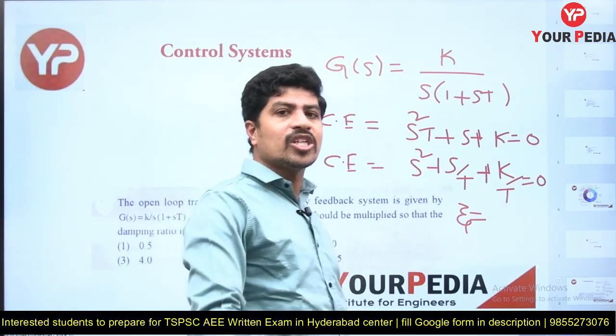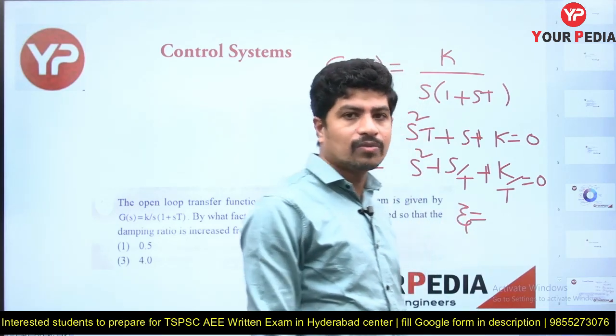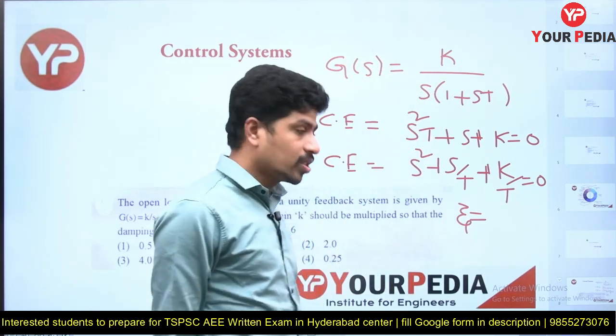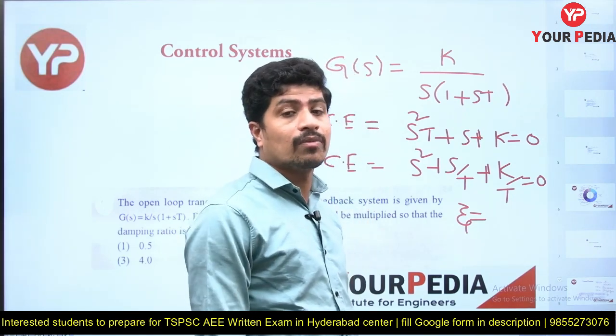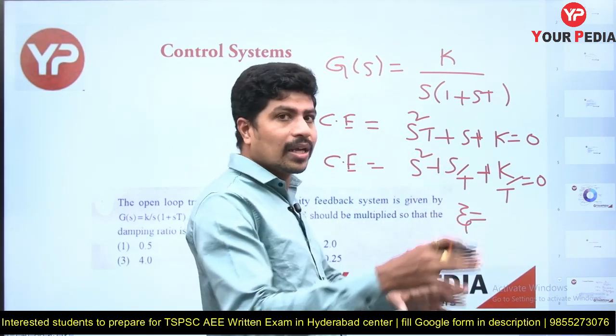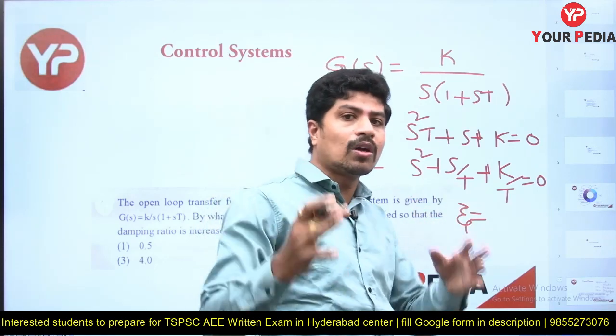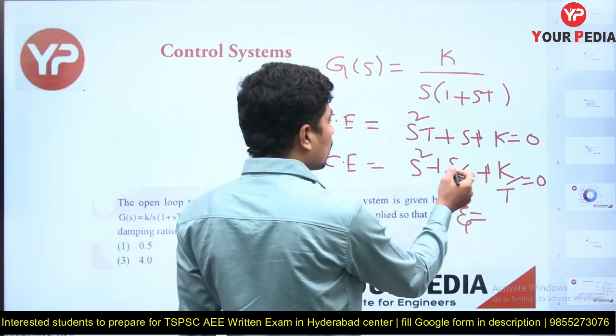We will use many shortcuts in control systems. Without pen and paper, sometimes we can answer questions. In the next slide, we are going to see a question which we will answer without pen and paper. First I'll solve it normally, and then I'll give the short way of solving that question also. B, in place of b, what do we have?